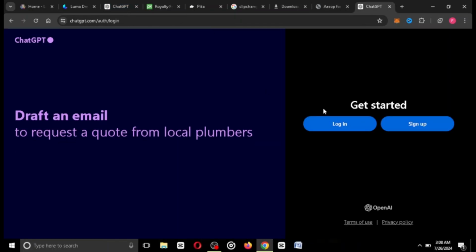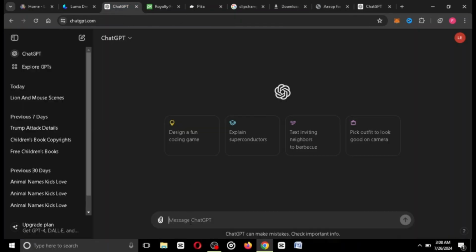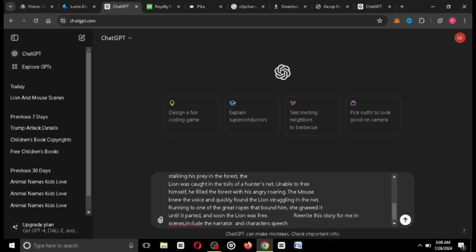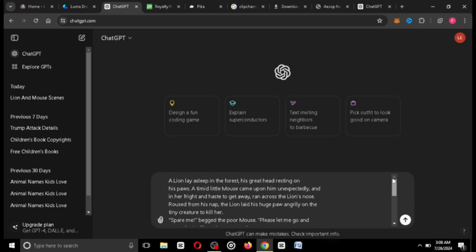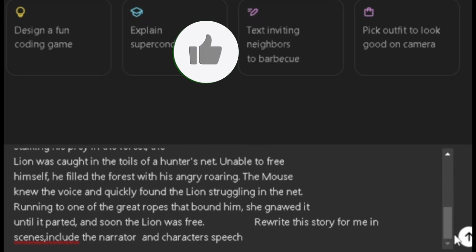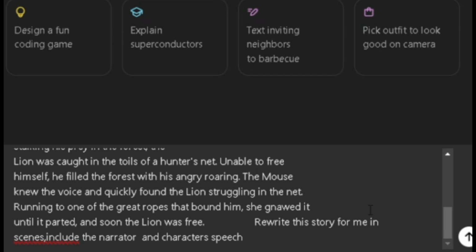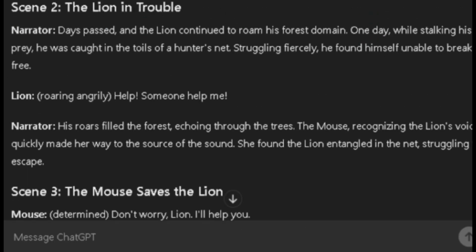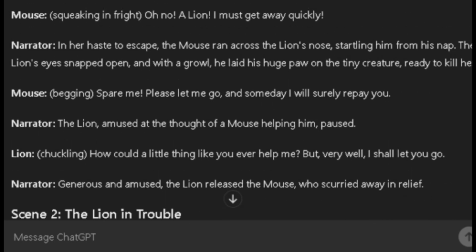So I will log in, and from here, guys, I can easily paste the story here, and I can see what I've written. This is the story. This is the story of the lion and the mouse. And as you can see, in this particular place, I said rewrite this story for me in scenes, include the narrator and character speech. So I'm just going to launch this right here. As you can see, guys, this story has been written for us by ChatGPT.